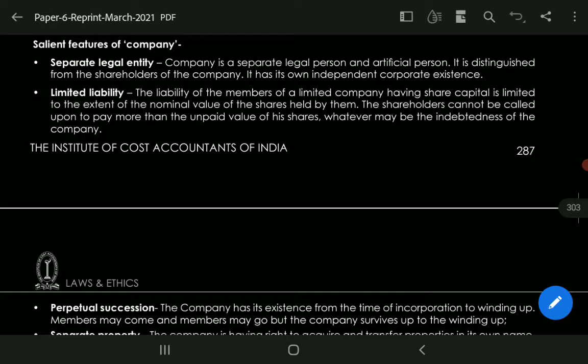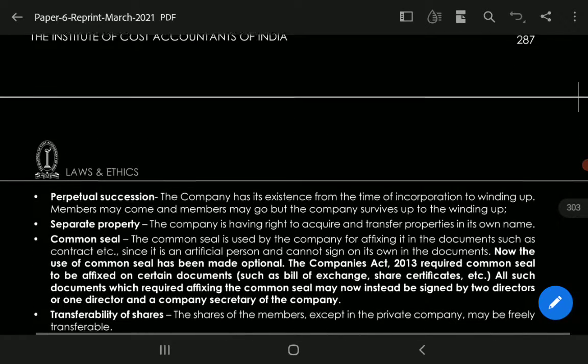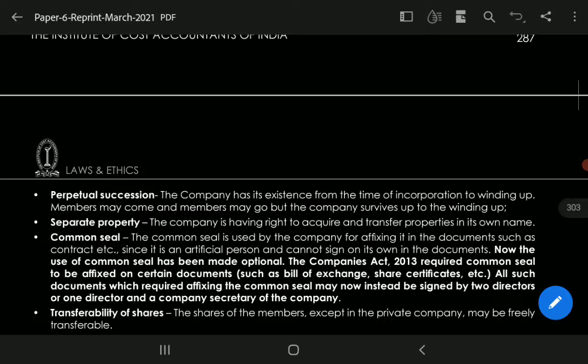Second is the limited liability. The liability of the members of the limited company having share capital is limited to the unpaid value of shares held by them. This is the limited liability feature of a company. Next is the perpetual succession. The company has its existence from the time of incorporation to winding up. Members may come and members may go, but the company survives up to the winding up.